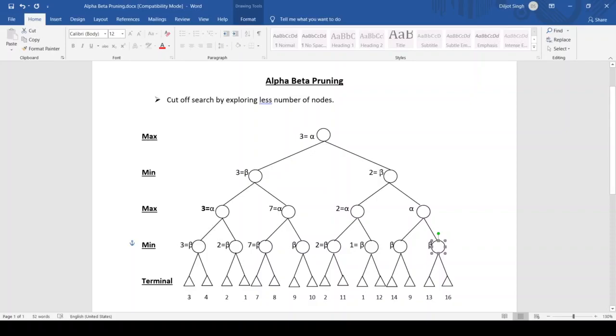The value of beta can be 1 here, but at max we have to consider the max value, and already 3 is here, that is, from 2 and 3, 3 is the maximum. We are already having the maximum value, and after exploring all these nodes, the value can be either 2 or less than 2.